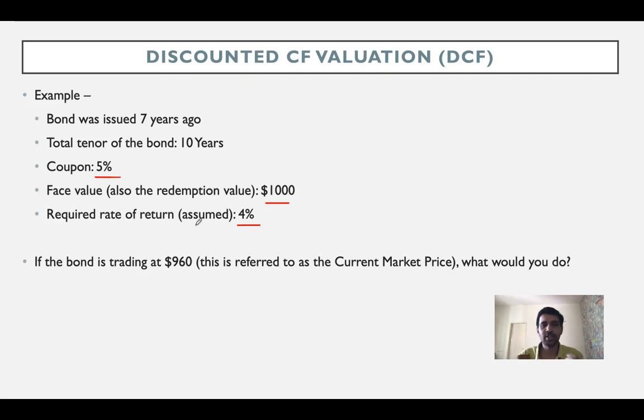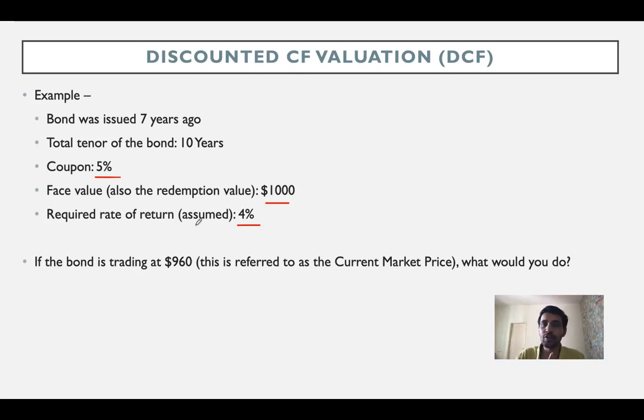So now if we go back to the definition, I said that the value of any asset, in our case, we are valuing a bond. Therefore, the value of a bond is the present value of the future cash flows. The future cash flows are nothing but the coupon that you expect to receive and the redemption value that you expect to receive on maturity, right?